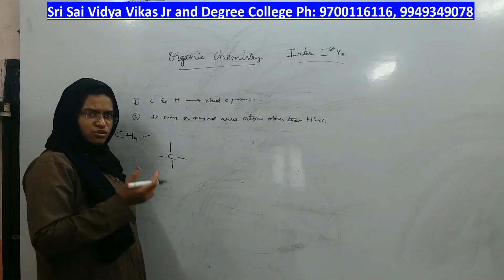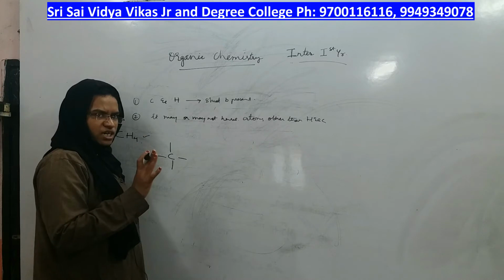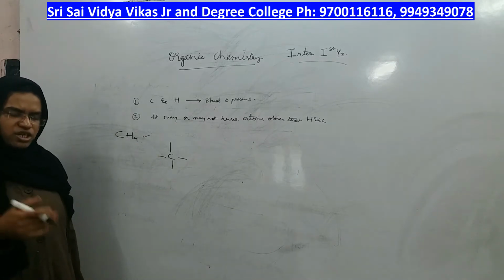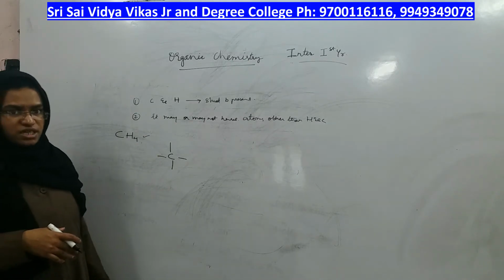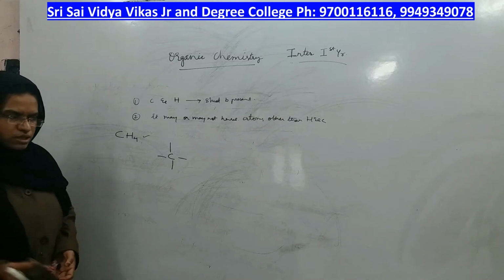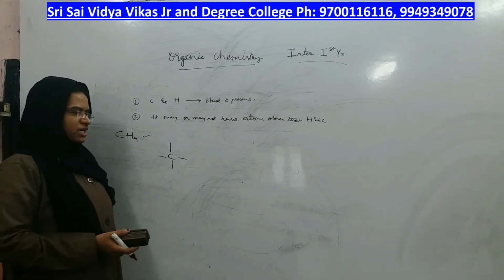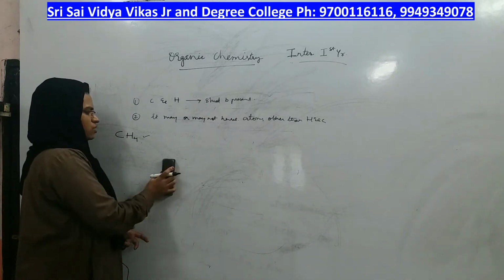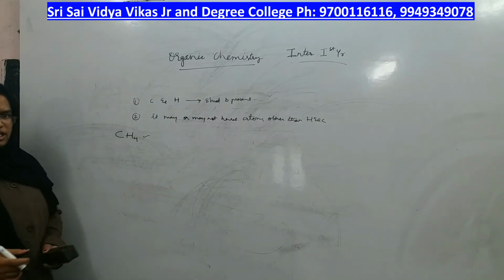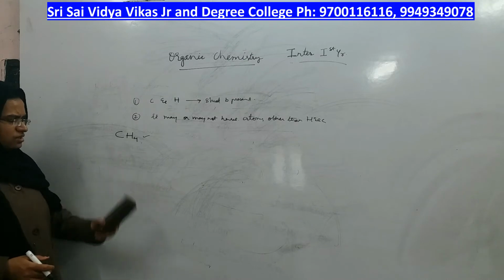If it does so, it gets a positive charge. If it gets reduced to less than 4, it gets a negative charge, and that is a different story. But the valency of carbon should be 4, right? This is the simplest organic compound and we call it methane, right?